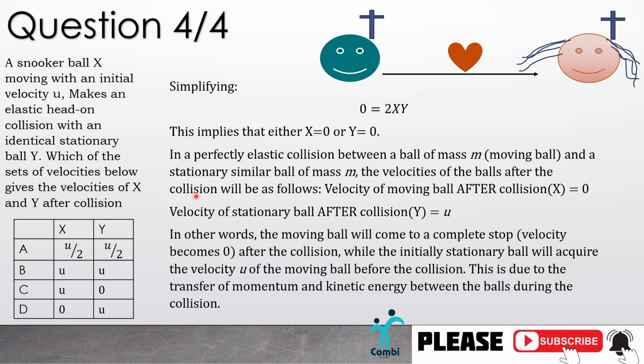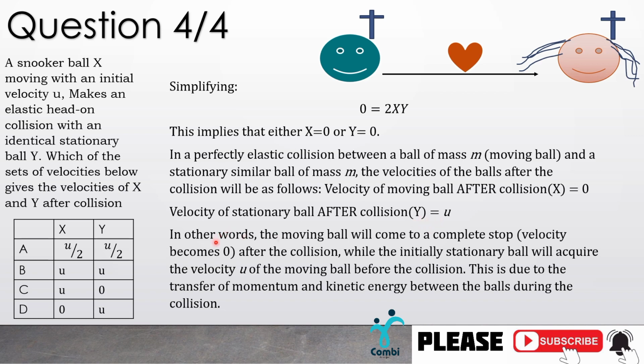Now let's see some explanation and how we can arrive at a final conclusion. In a perfectly elastic collision between a ball of mass m, that's the moving ball, and a stationary similar ball of mass m, the velocities of the balls after the collision will be as follows. The velocity of the first ball after collision is x, and this is equal to 0. How? We're going to see why. And the velocity of the stationary ball after collision, given to us as y, is equal to u.